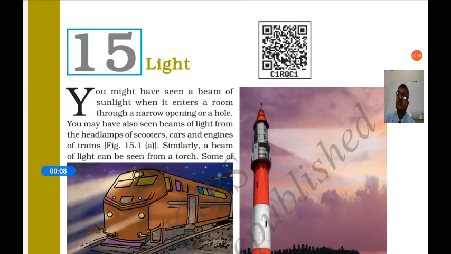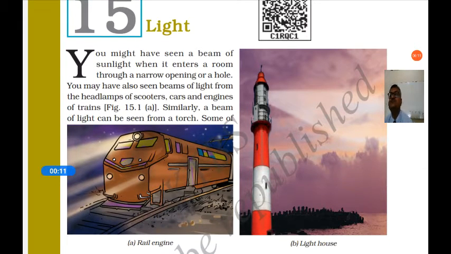Today we will start a lesson, light. We are very familiar with light. Every morning when we wake up, we see that the sun rises in the east and gives light. With that light we start our life. So light is nothing but life, because light also takes part in the production of food in photosynthesis. Without light there will be no food on the earth and there will be no organisms on the earth.